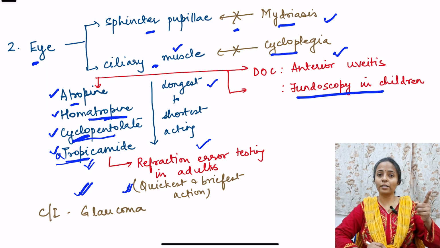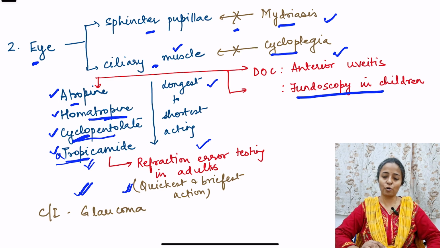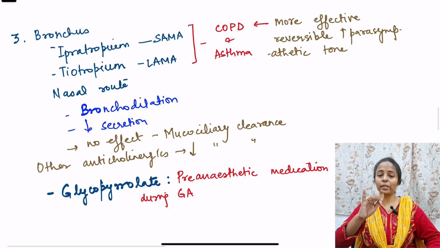We saw in cholinergics that pilocarpine and physostigmine were used in glaucoma. So if they are being used in glaucoma, anticholinergics are contraindicated in glaucoma, right? So that was about the eye. Moving on to the third one, that is the bronchus. What is the action of acetylcholine on the bronchus?